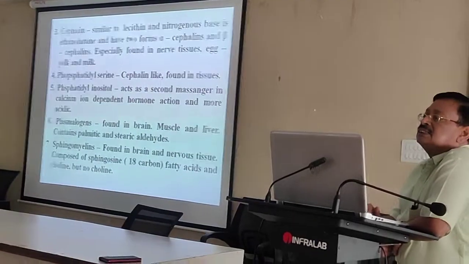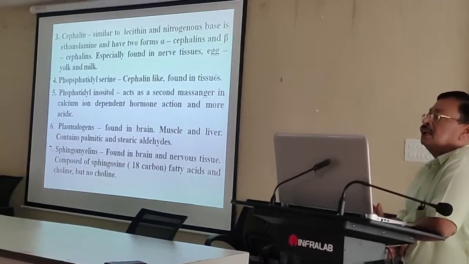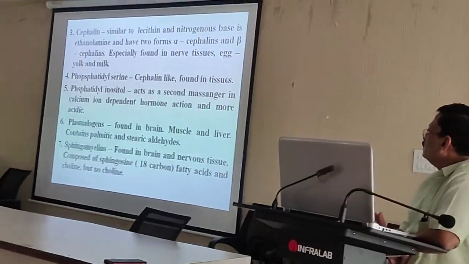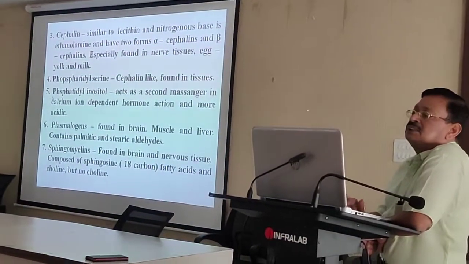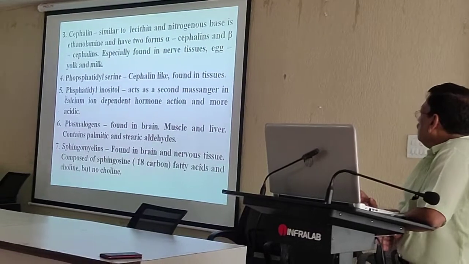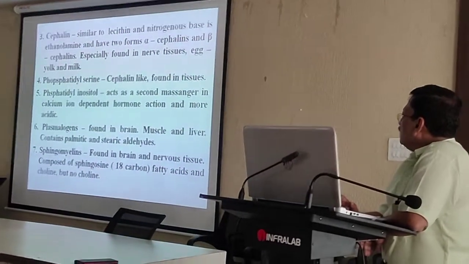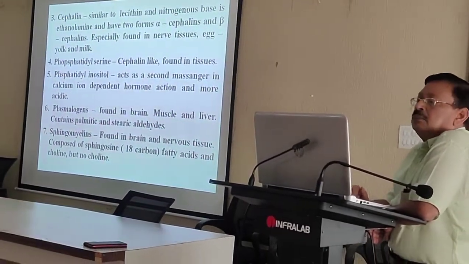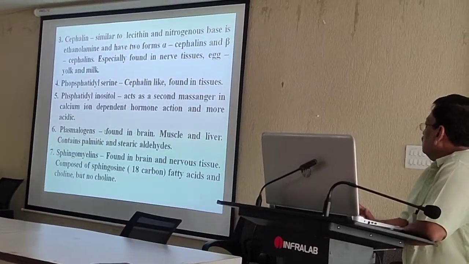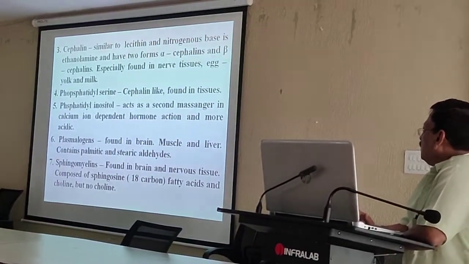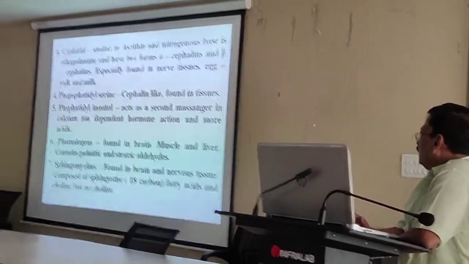Phosphatidyl serine, kephalin-like, is found in different tissues. Phosphatidyl inositol acts as a second messenger in calcium ion dependent hormone action and is more acidic. Plasmalogens are found in the brain, muscle and liver, and contain palmitic and stearic aldehydes.